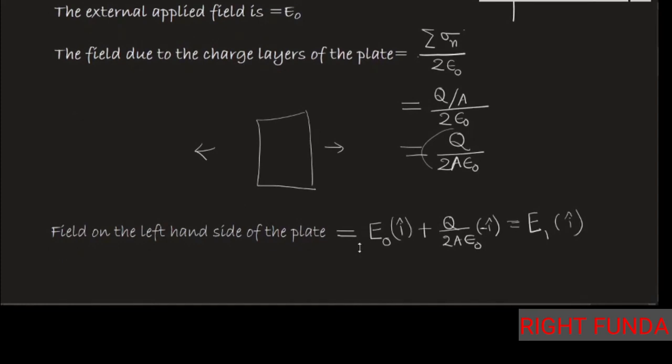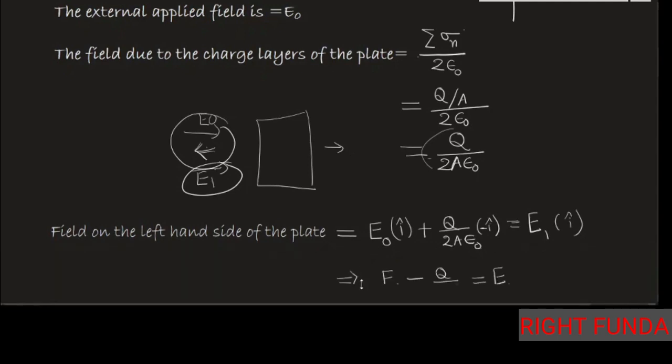What will it be on the left hand side of the plate? It will be the external field E naught i cap plus this field, Q by 2A epsilon naught. The E naught field is there, and this field is in this direction. So the net field will be this plus this, in i cap, and this is given as the E1 vector. So we add both and get this quantity E1.